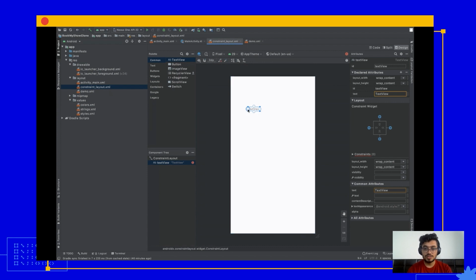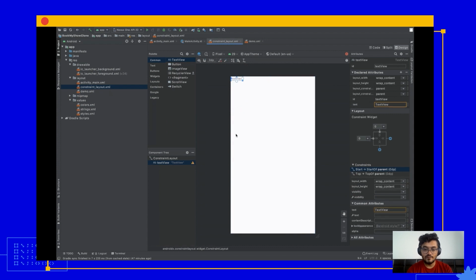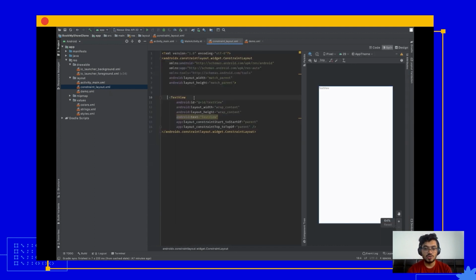In order to provide a horizontal constraint, just click on any of these dots, left or right, and drag your pointer towards the left-hand side, and it will constrain your text view towards the left-hand side of the parent, which is constraint layout. And you can provide a vertical constraint using any of these dots, top or bottom, and drag your pointer upwards, and it will constrain this text view vertically to the top of the parent, which is constraint layout. Now, if you switch to code, this red line has gone because we have the necessary constraints.